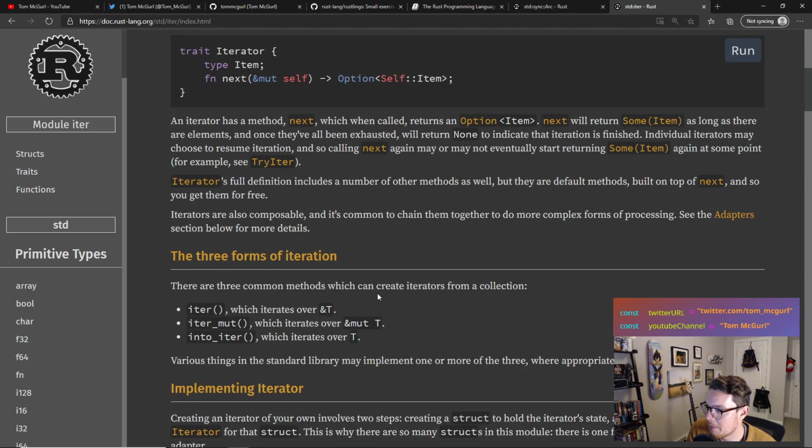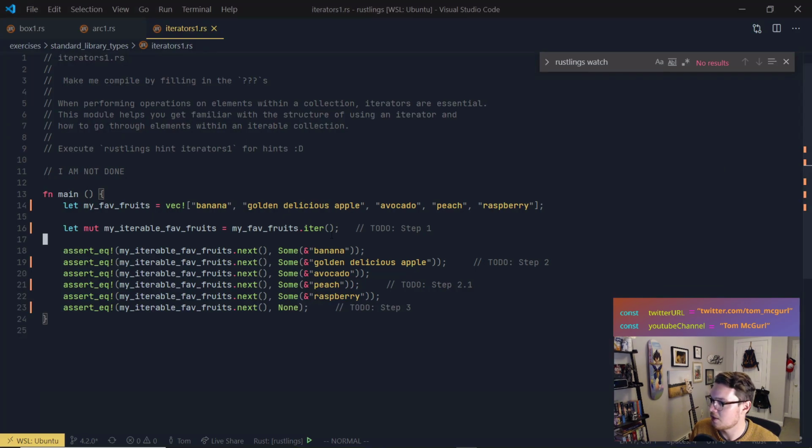There are three common methods which can create iterators from a collection. And remember, our vector is a collection. Iter, which iterates over a reference of type T. Itermut, which iterates over a mutable reference of type T, and into iter, which we accidentally tried using to begin with, which iterates over T itself, right? So not a reference to it. So that's the difference. And so we used iter. So we're getting a reference. So here we have banana, golden delicious apple, avocado, peach, raspberry.